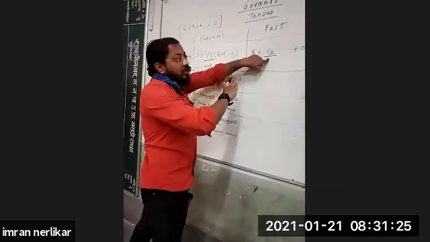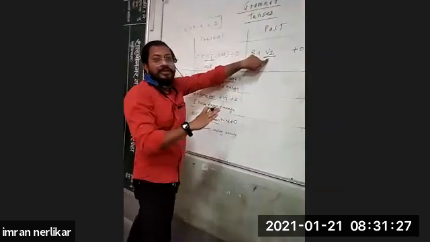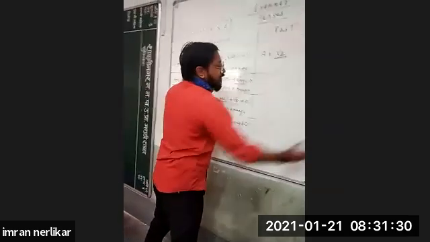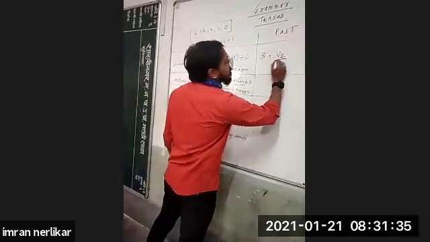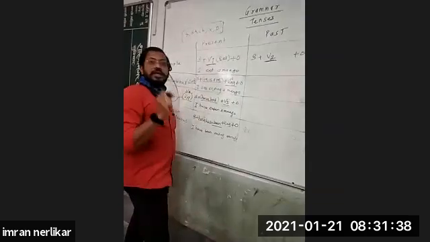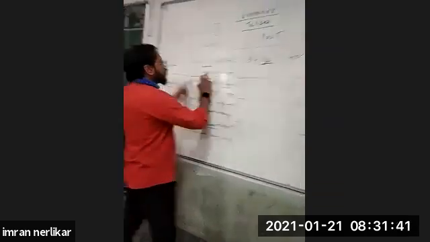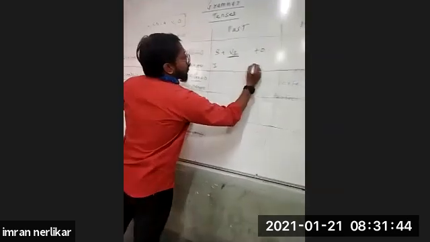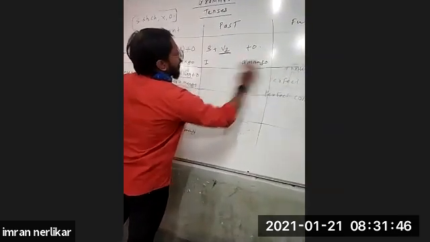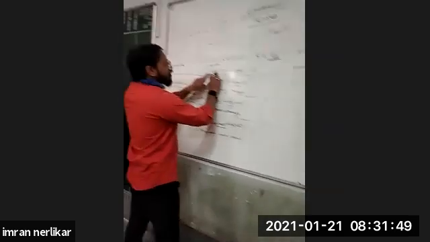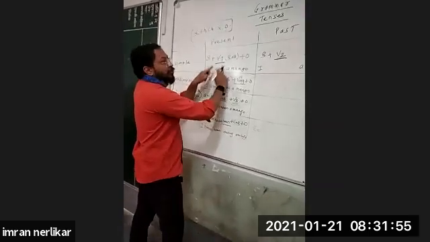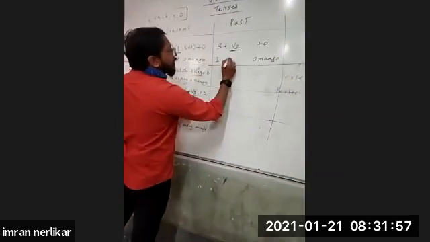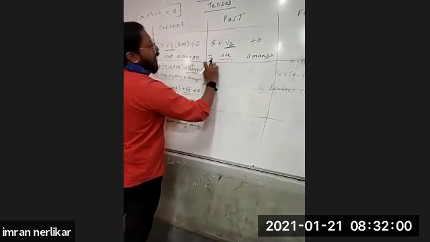Nowhere in these 11 tenses is V2 used. Only in simple past tense, the second form of verb is used. So here, I eat a mango. Subject and object will be the same. I is the subject, mango is the object. Only you have to change the verb. When you change the verb, automatically the tense changes. So eat is the first form. The second form of eat is ate, A-T-E, ate. I ate a mango. This is simple past tense.